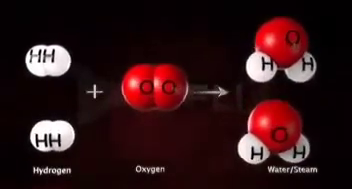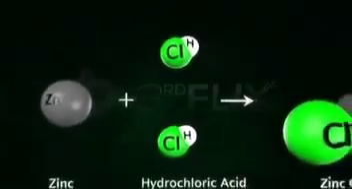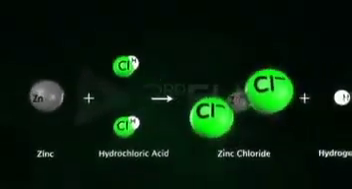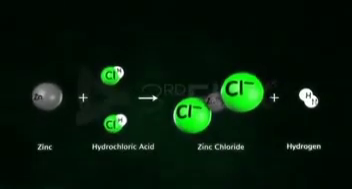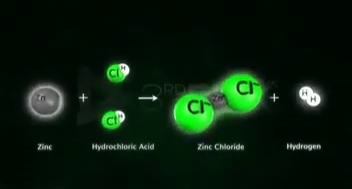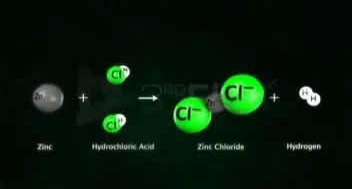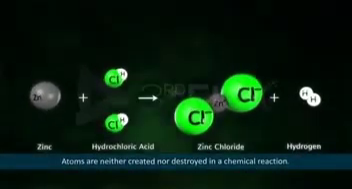Let's study another chemical reaction to understand this better. Zinc reacts with dilute hydrochloric acid to form zinc chloride and hydrogen. In this reaction too, you may observe that both the reactant side and the product side contain the same number of atoms. That is, 1 atom of zinc, 2 atoms each of chlorine and hydrogen, making it a total of 5 atoms on both sides of the equation. This endorsed Dalton's finding that atoms are neither created nor destroyed in a chemical reaction.